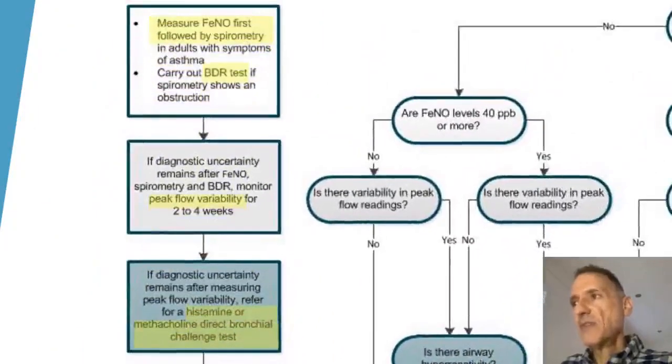So in summary, the order of the tests is fractional exhaled nitric oxide, spirometry and bronchodilator reversibility testing first, then peak flow variability, followed by histamine or methacholine direct bronchial challenge test, also described as airway hyperreactivity testing.